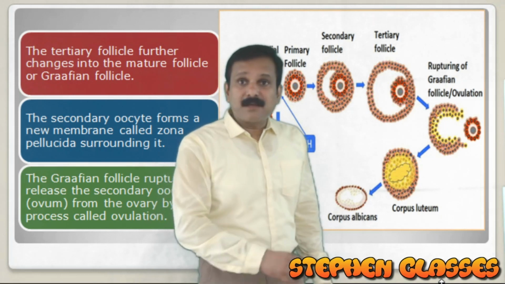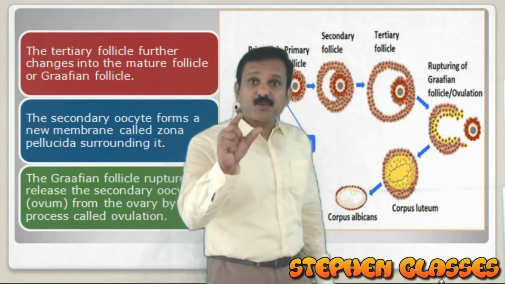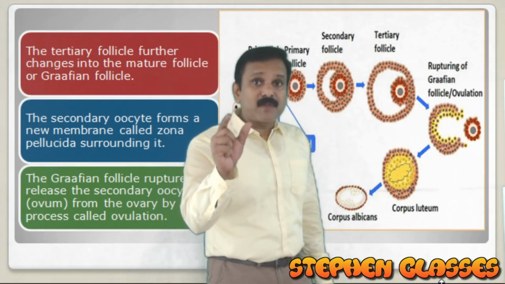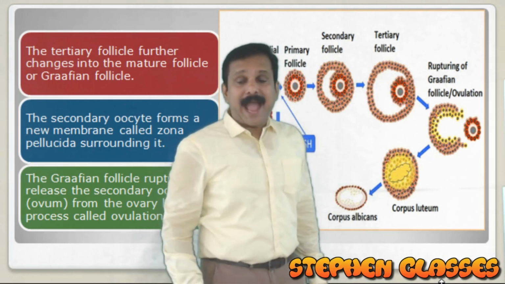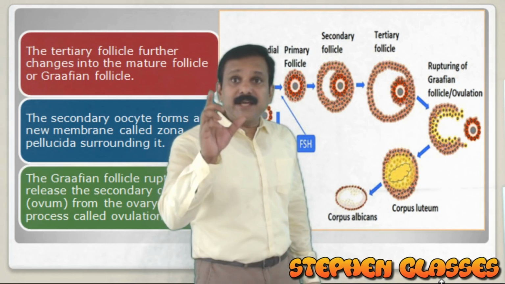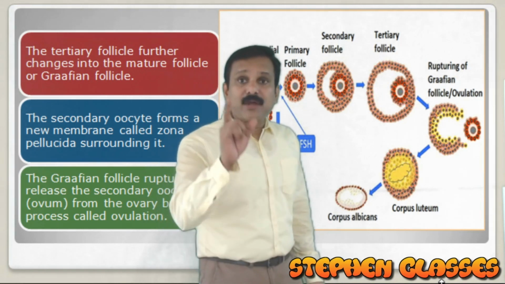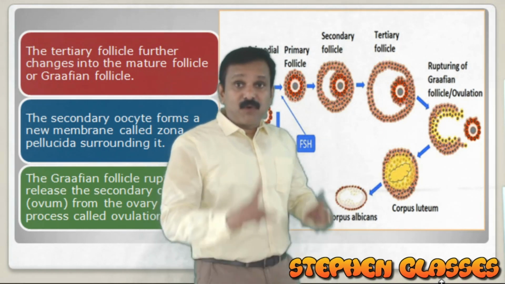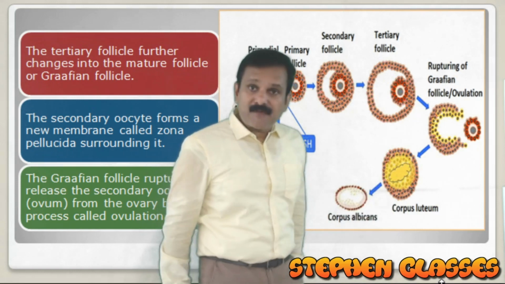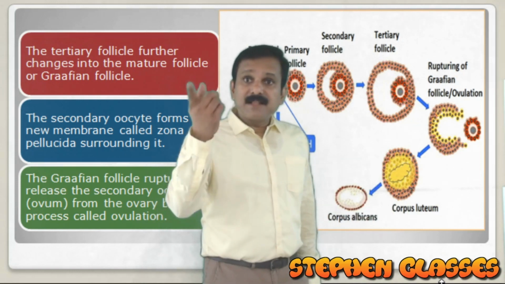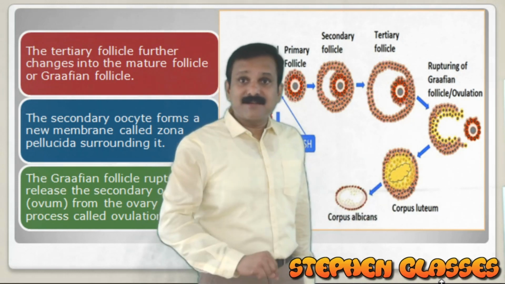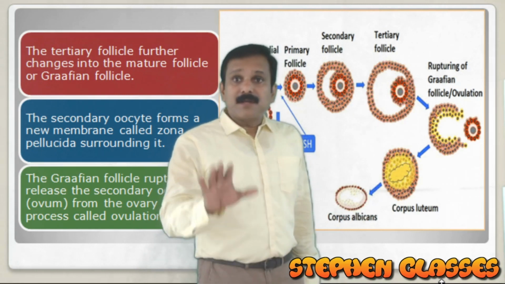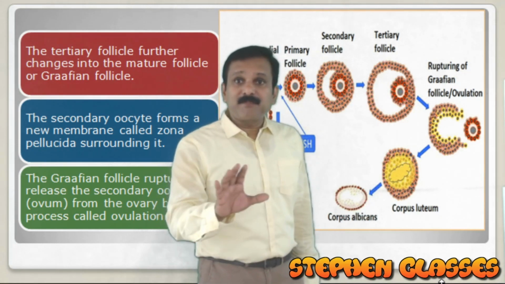People will think that it is a fully matured ovum coming out from the ovary. That is wrong. Actually, a secondary oocyte is coming out during ovulation. A fully matured ovum will be formed only when the second meiosis is completed. But now the second meiosis is not over.